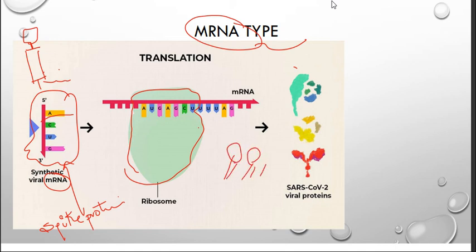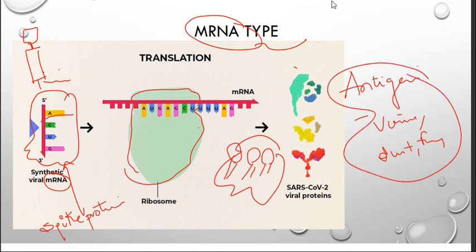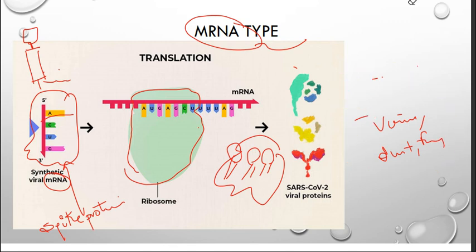Spike proteins. So after seeing these antigens, what are antigens? Any foreign body entering our body is an antigen, let it be virus, dust. If we take dust, what will we get? Sneezes, right? We need to get rid of them. So that is what happens. Fungus, bacteria, all these are antigens. Here, what is the antigen? That is coronavirus or spike protein.